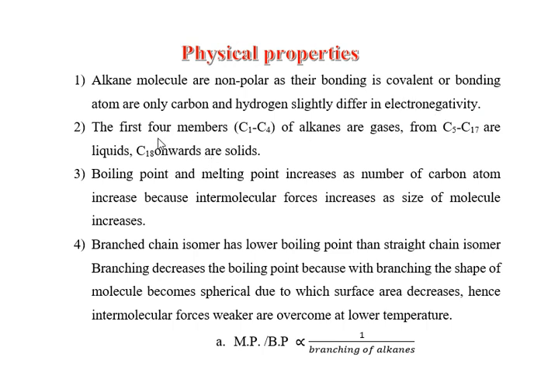Second property is their state. The first four members of alkane, starting from C1 to C4, that means from methane to butane, are in the gaseous form. After C4, C5 to C17 are in the liquid form, and above that, C18 onwards are solid. They exist in three forms. First four are gases, C5 to C17 are liquids, and from C18 onwards are solids.